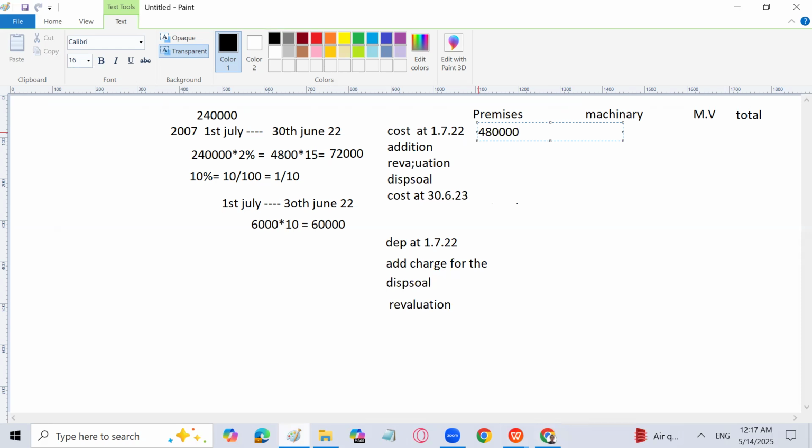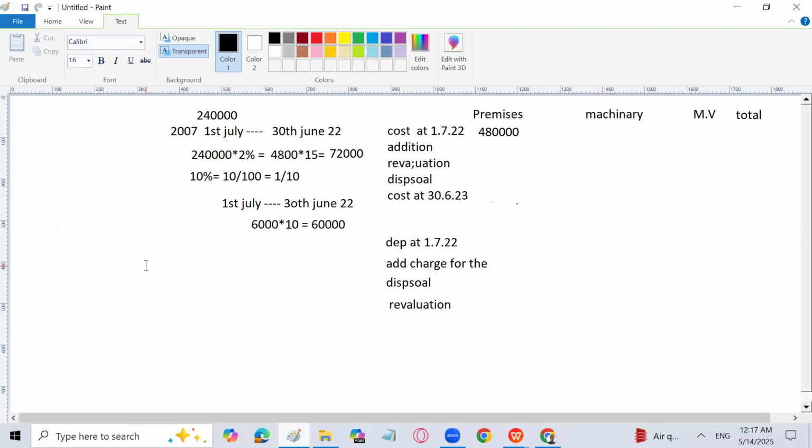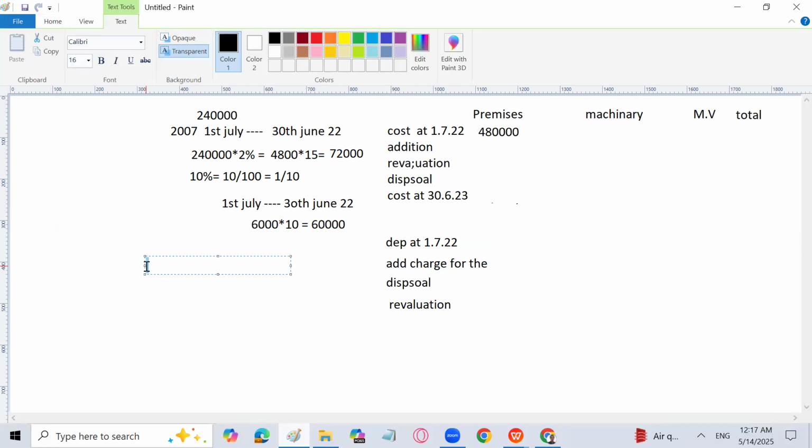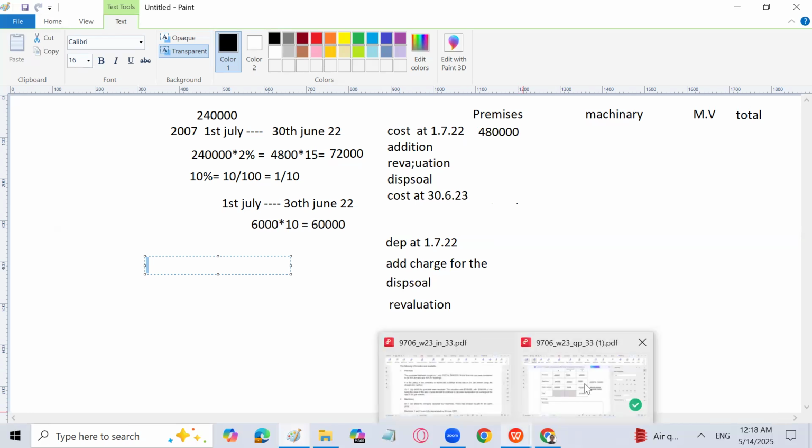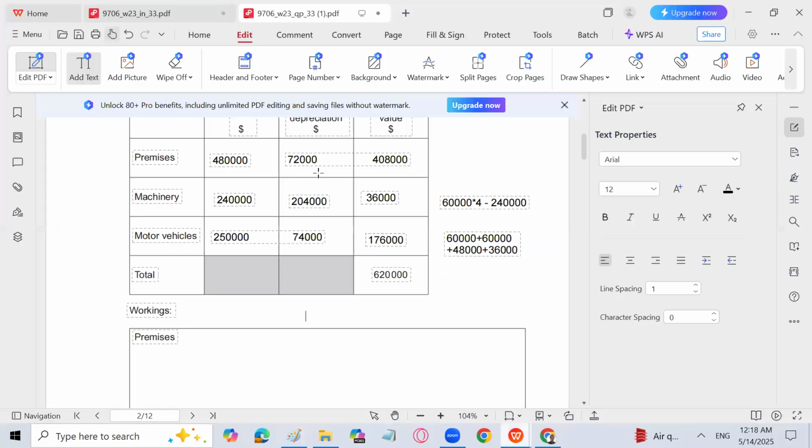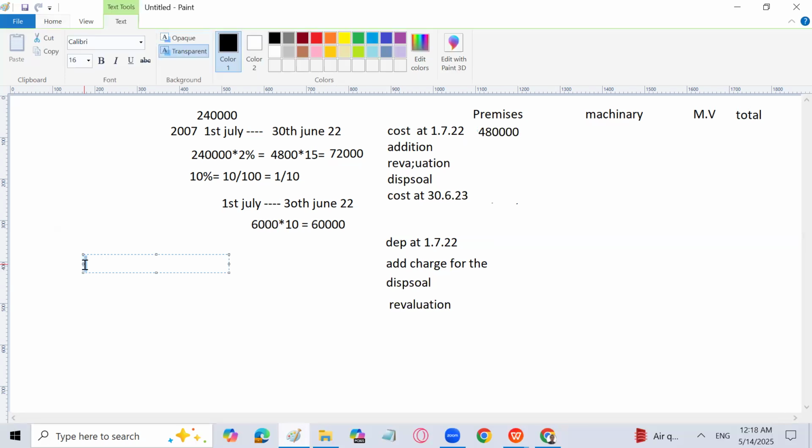Okay. So how are we going to calculate the revaluation? Let me show you. The depreciation of the building, which is going to be revalued, is 72,000. So how is revaluation basically done? Let me show you. The building cost, out of land, is 2,40,000, right? And now I think it said that the whole premises has been revalued.